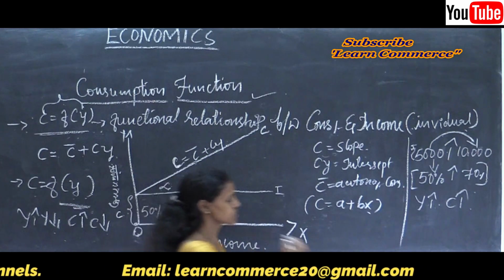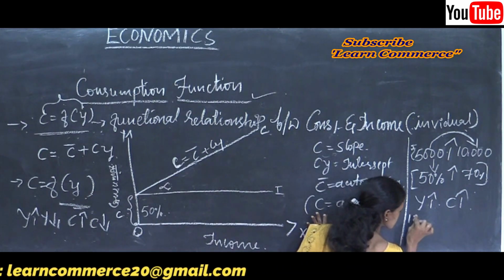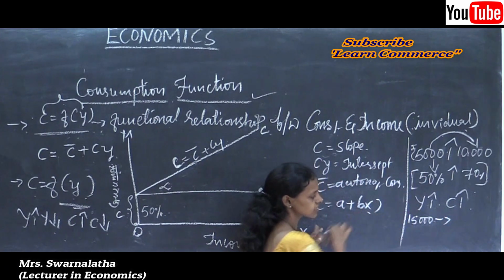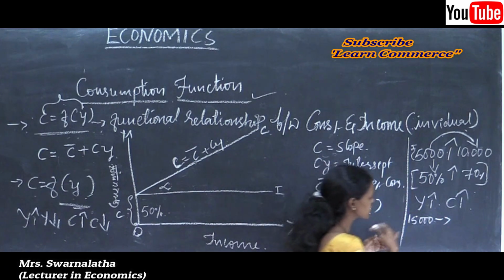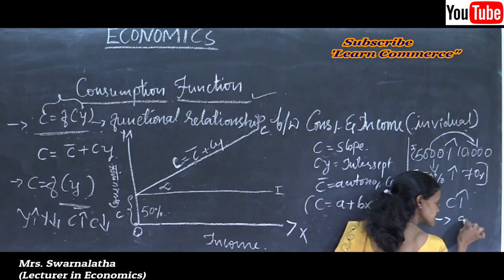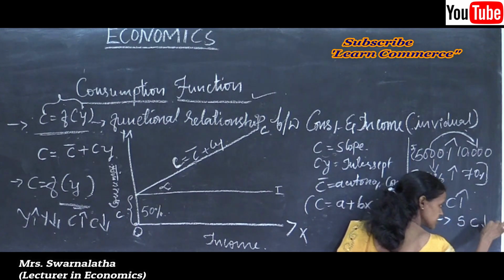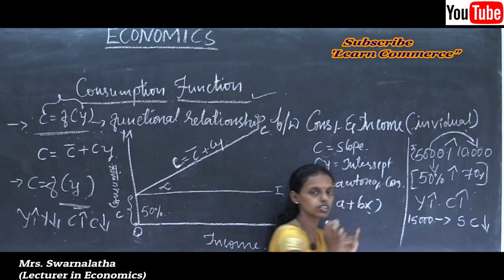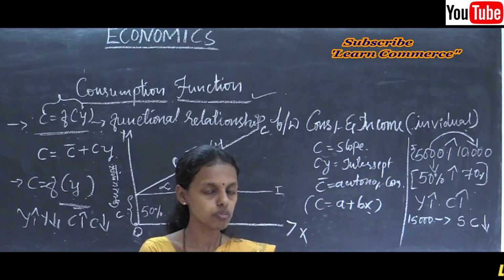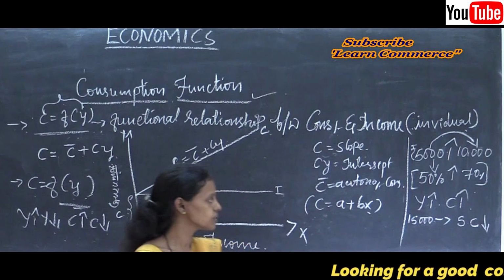Again in the next stage, suppose income increases from 10,000 to 15,000, another 5,000 increase. That increment leads to an increase in savings rather than an increase in consumption. Consumption is not at zero level, because without consumption one is unable to survive.